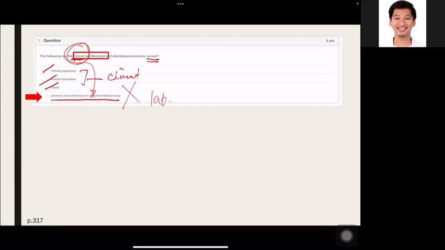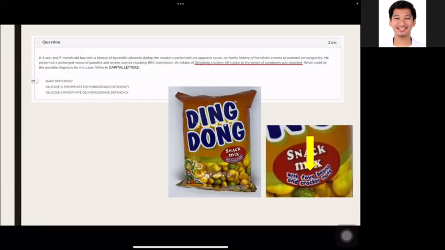Next, Ito, a 4-year-old, 9-month-old baby with a history of hyperbilirubinemia during the newborn period with no apparent cause. No family history of hemolytic anemia or parental consanguinity. He presented with prolonged neonatal jaundice and severe anemia requiring RBC transfusion. An intake of Ding Dong crackers, 48 hours before onset of symptoms, was reported. So what would be the possible diagnosis for this case?